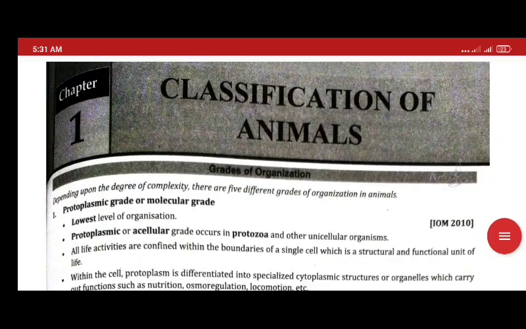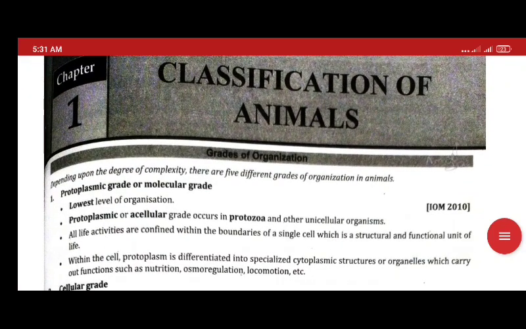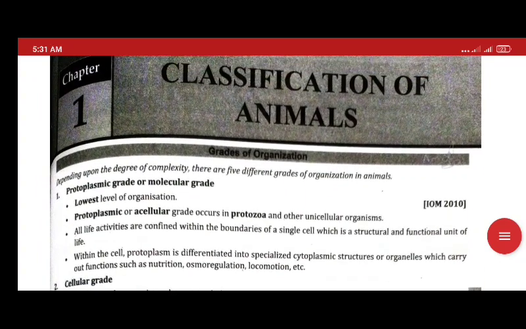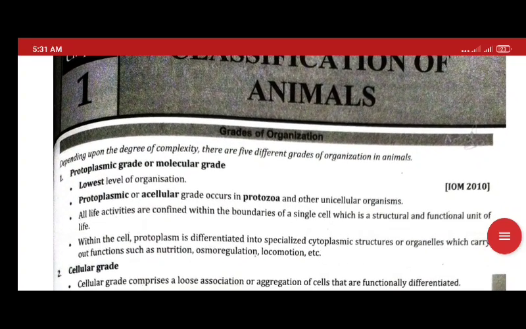Now here we have another topic from classification of animals. In this classification, we have to understand how animals have been classified into all the phyla included here. So let's begin. First is grades of organization. On the tissue topic, I have taught this grade of organization.